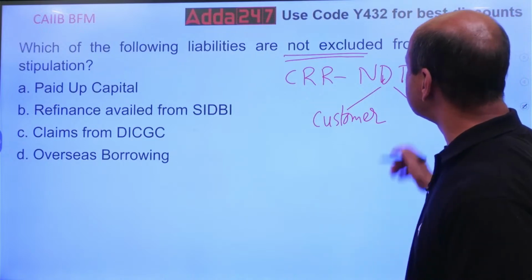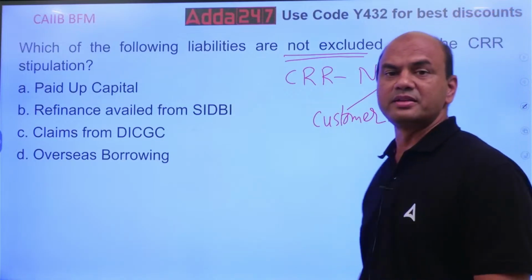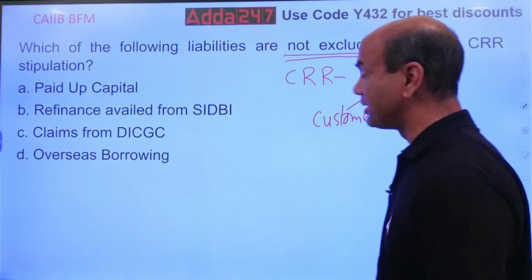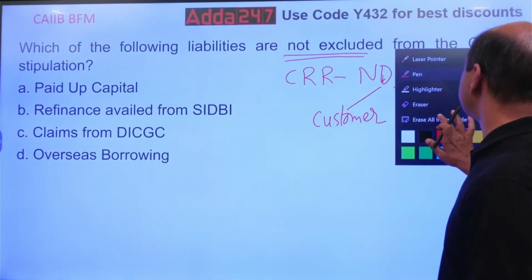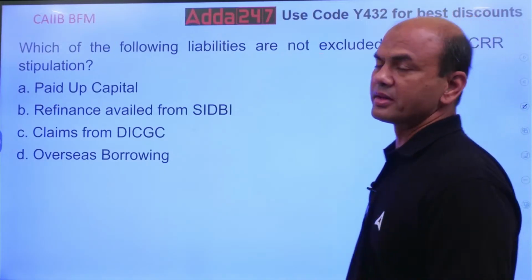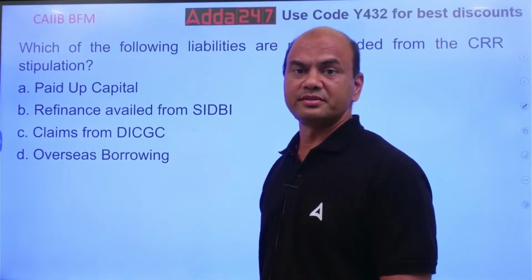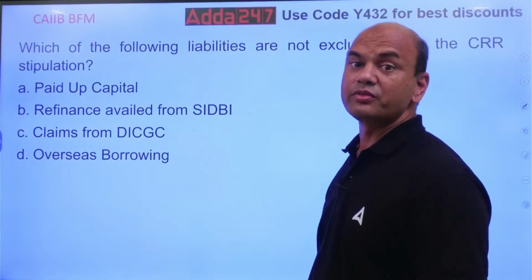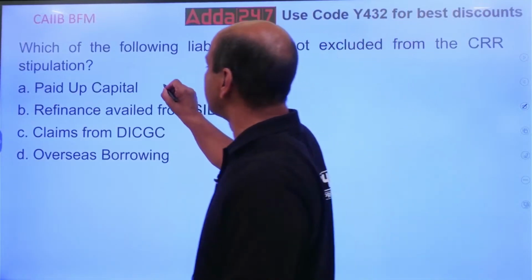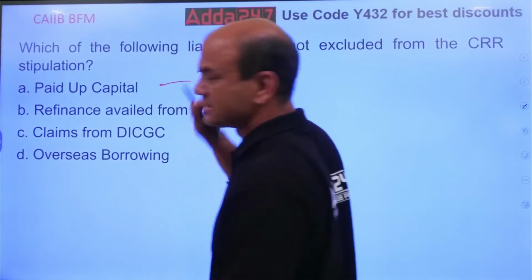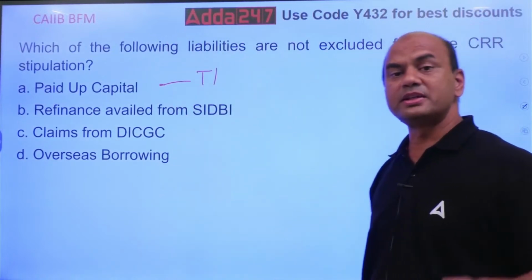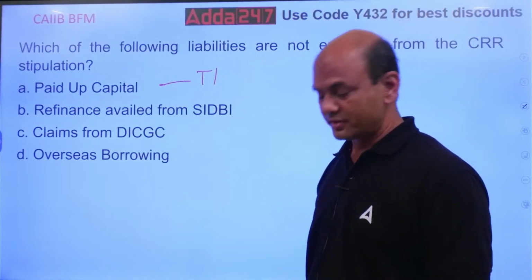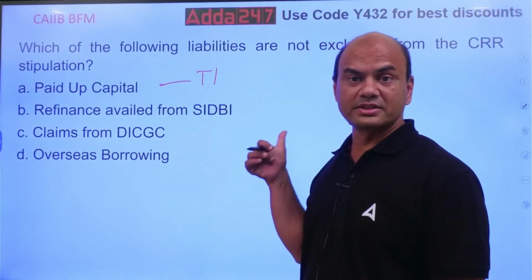So what do we include in these demand and term liabilities? Paid up capital. Is it a part of demand and term liabilities? Let's see one by one. Paid up capital is a part of the capital, tier 1 capital. It is not a part of your business. It's a part of your capital. So that's why this will never be included in your CRR calculations.